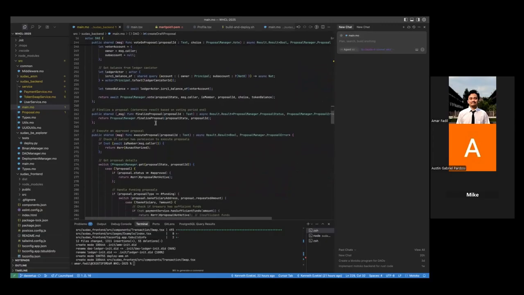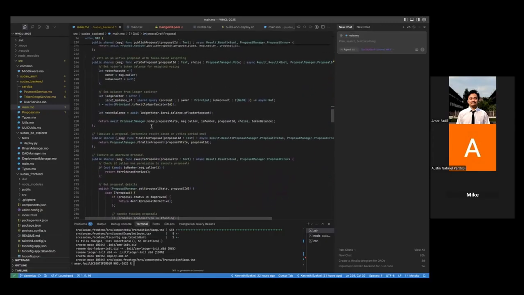The key feature is weighted voting. So the function looks up the voter's token balance. So voting power is based on your stake in the DAO environment. So more tokens means a more powerful vote.